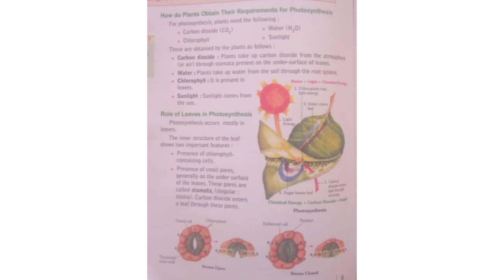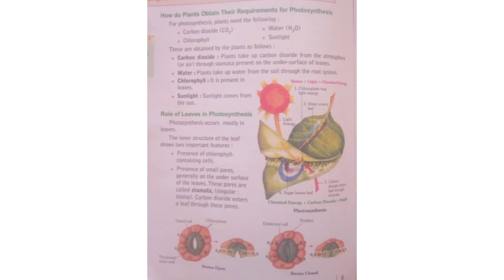During photosynthesis, green plants take carbon dioxide from the air through tiny pores called stomata. These stomata are present on the undersurface of the leaves. Now, the role of leaves in photosynthesis.